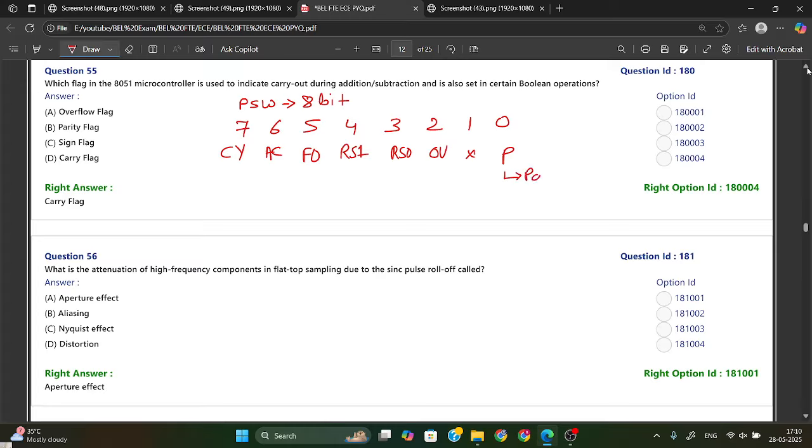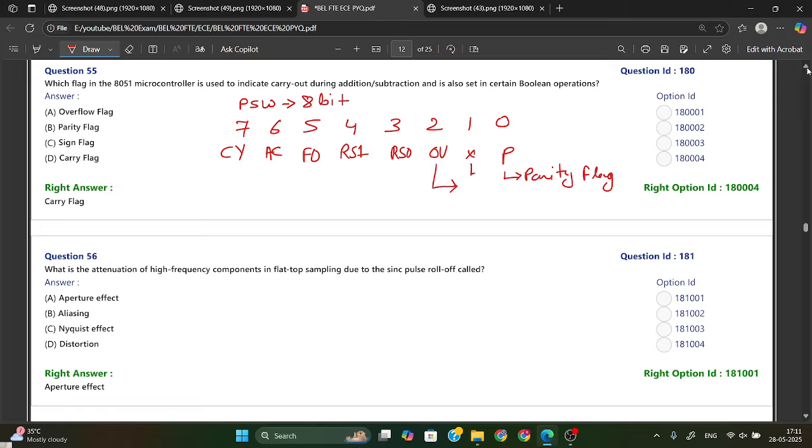It is set to 1 when the number of ones in the accumulator is even. This one bit is no use.